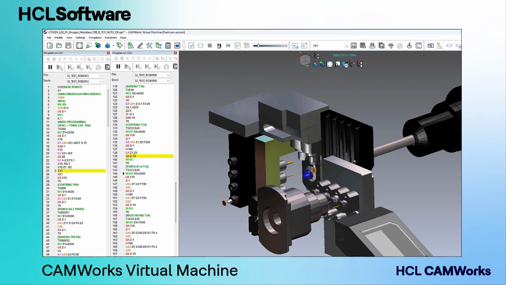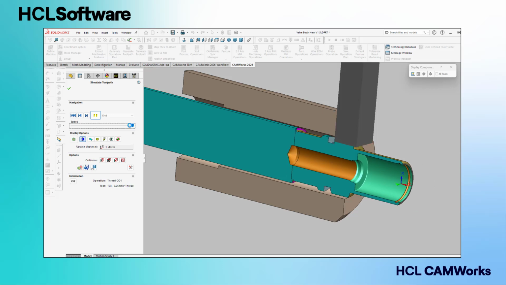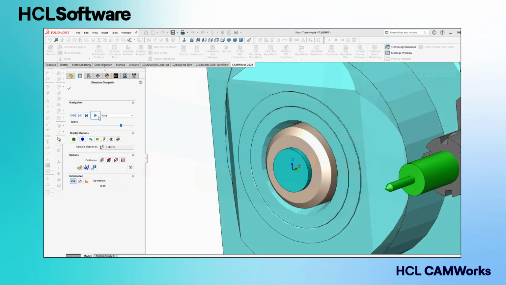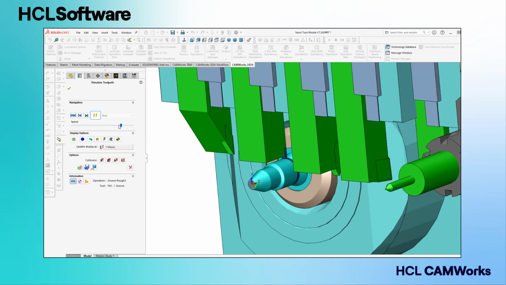From intelligent automation to advanced simulation and synchronization. CAMWorks 2026. Simplify Swiss machining.